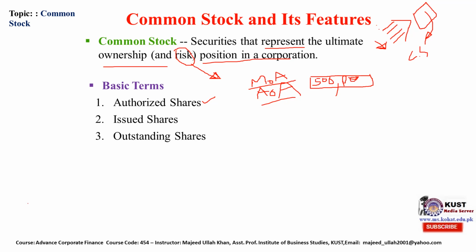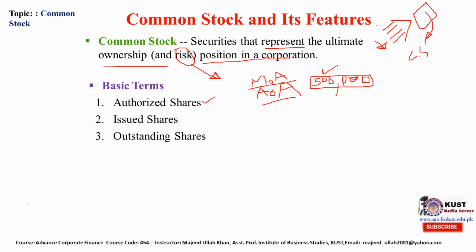This will just appear on the balance sheet, but will not contribute to the addition or subtraction of the financial positions. It is just mentioned on the face of the balance sheet that how much authorized capital the company has.